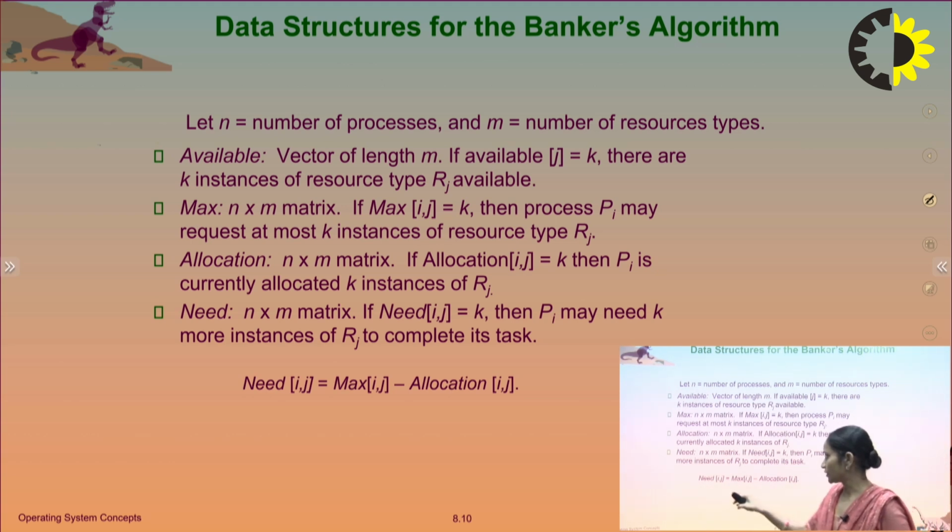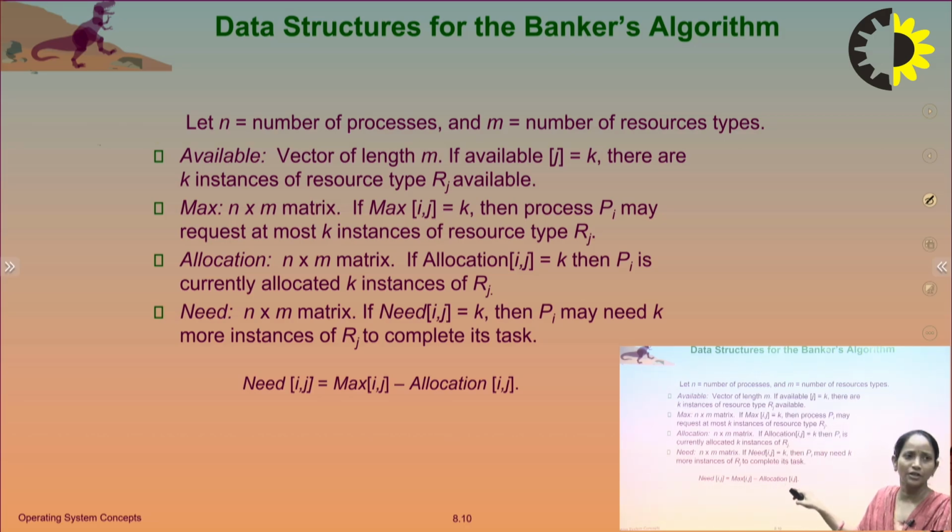With the help of this, Need[i][j] is equal to Max[i][j] minus Allocation[i][j], because it is also an i cross j matrix. So we have to create the Need matrix with this formula: Need is equal to Max minus Allocation.